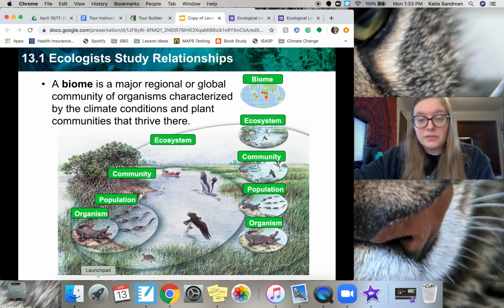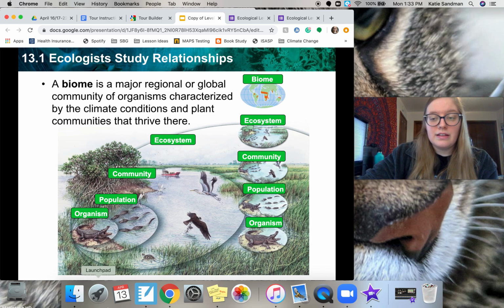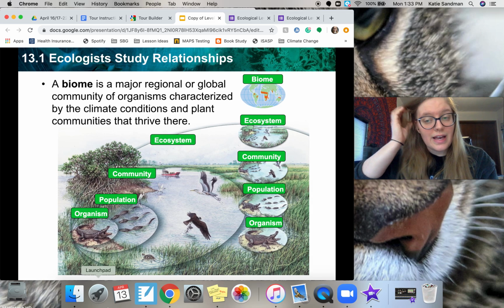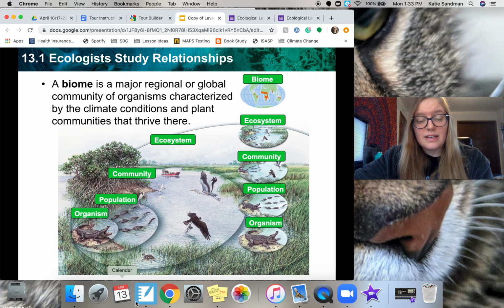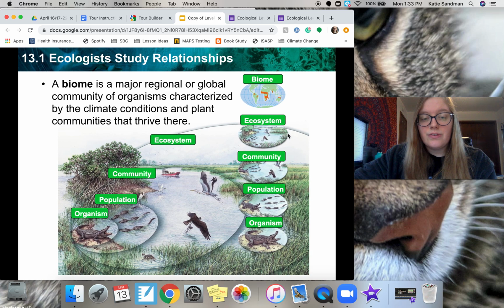And for my school example, that would be our Bosco Catholic school system, because we all go on the same kind of morals, beliefs. So we're all categorized by the same things. So biome is the largest, organism is the smallest. So from smallest to largest, we have organism, population, community, ecosystem, and biome.